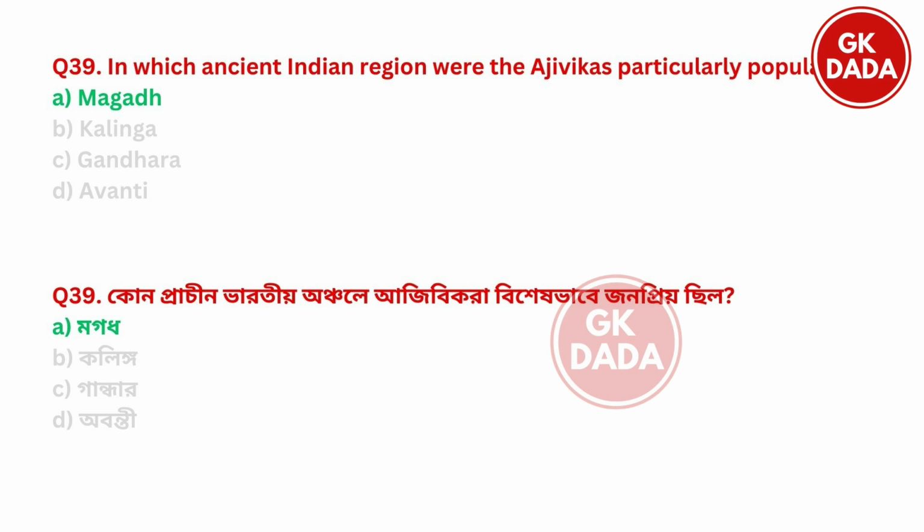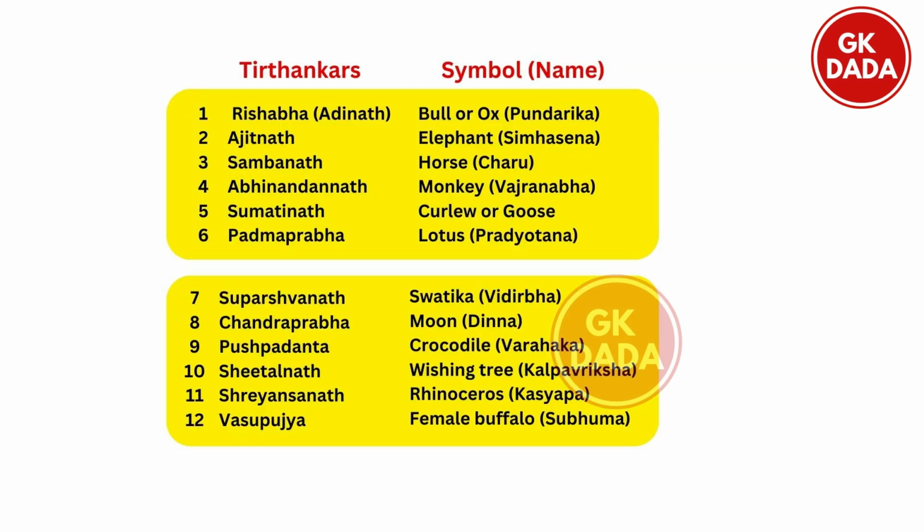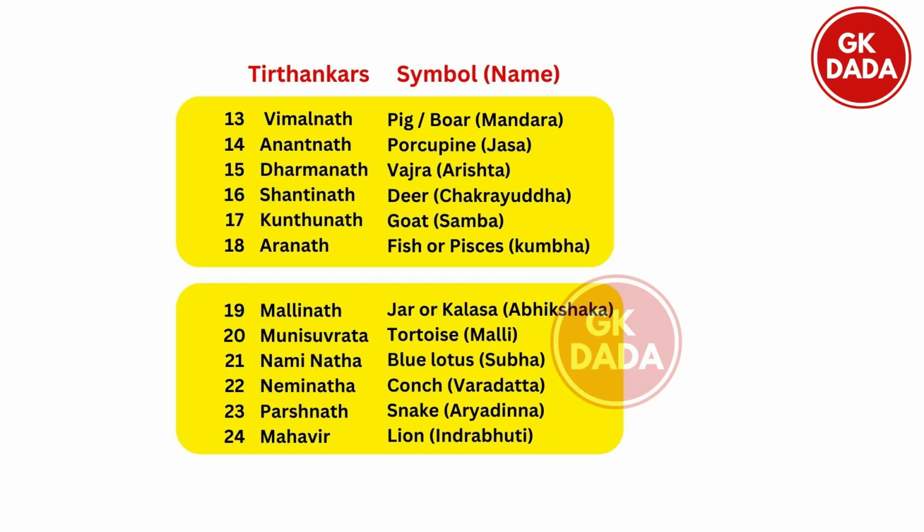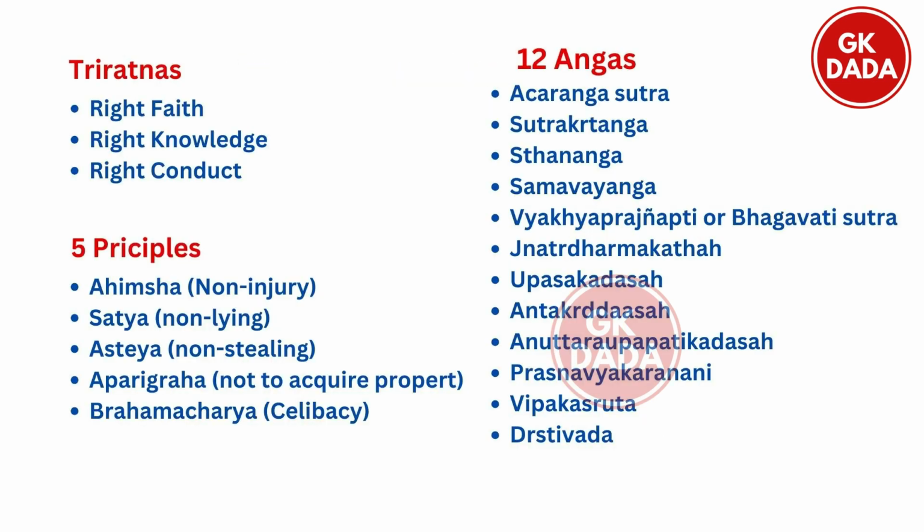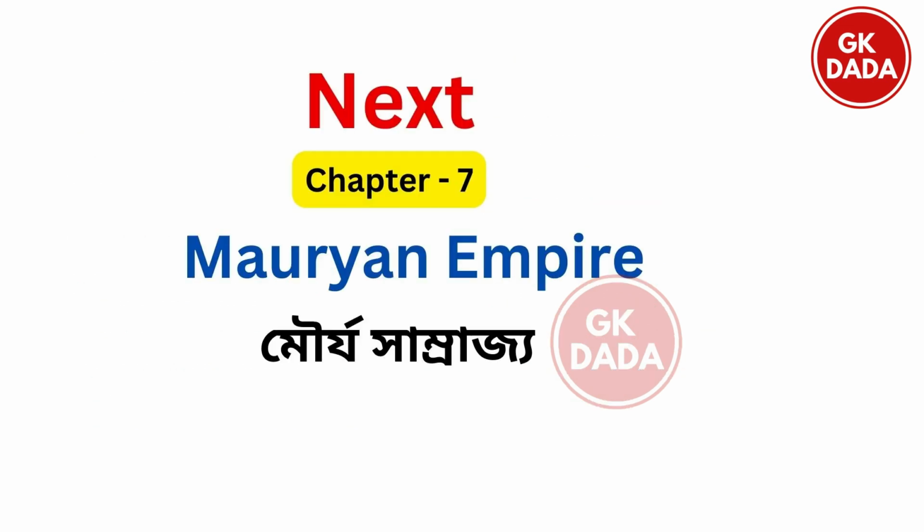So this is all for today for Jainism, these 39 questions. Here is a list of 24 Tirthankaras and their symbols. You can note it down. And along with that, the Triratnas, the 5 principles, 12 Angas, you can note it down too.